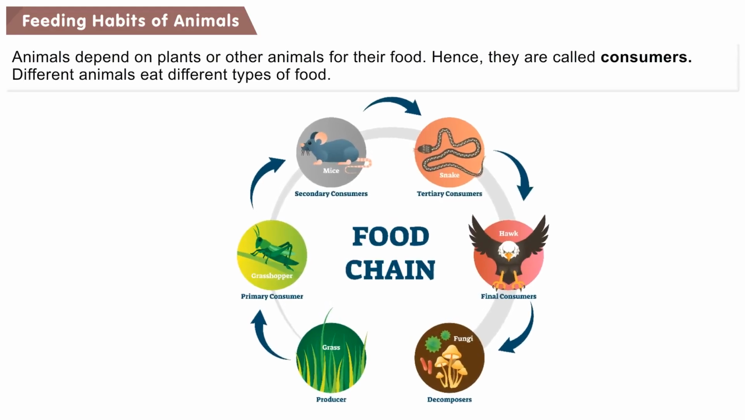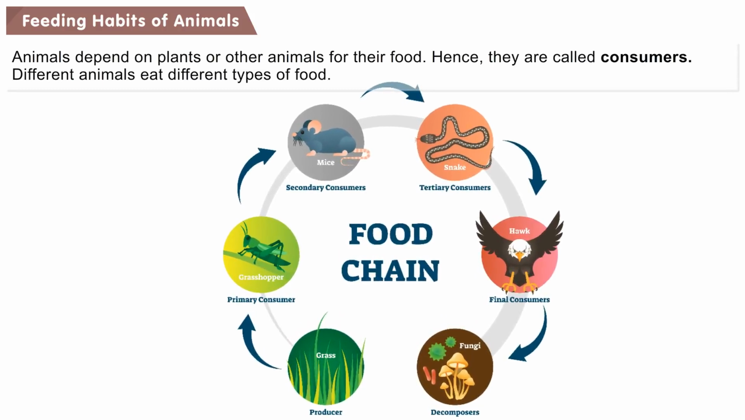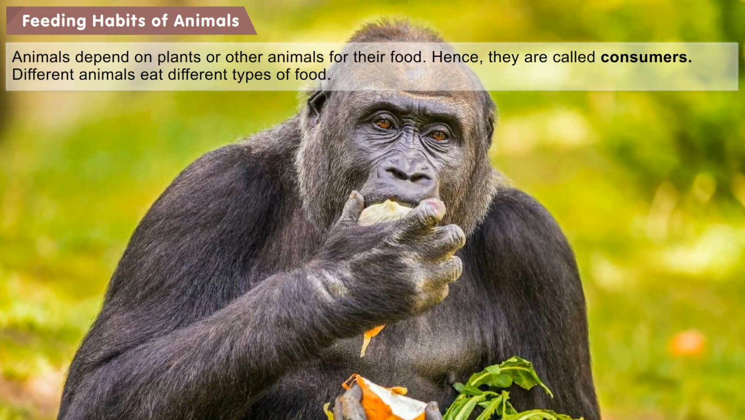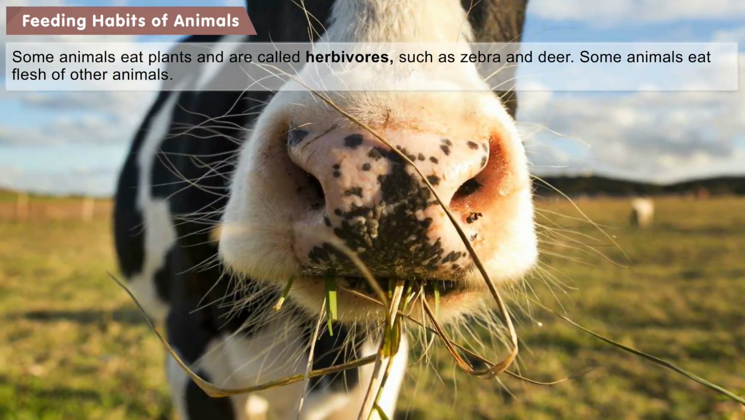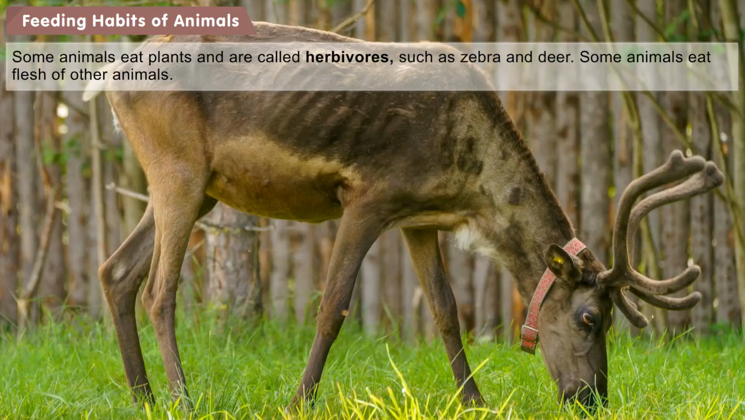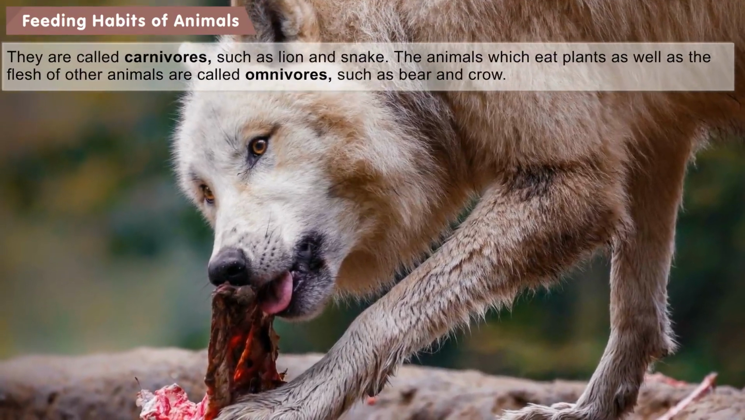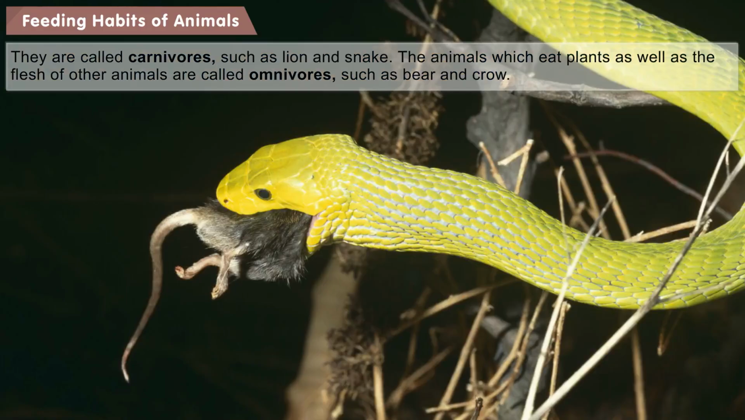Feeding habits of animals. Animals depend on plants or other animals for their food. Hence, they are called consumers. Different animals eat different types of food. Some animals eat plants and are called herbivores, such as zebra and deer. Some animals eat flesh of other animals. They are called carnivores, such as lion and snake.